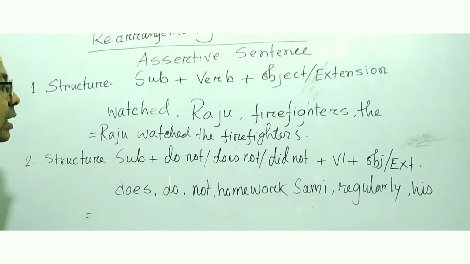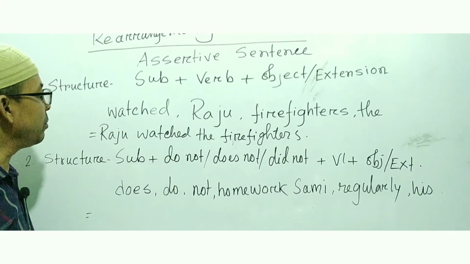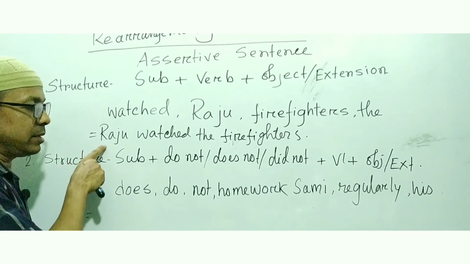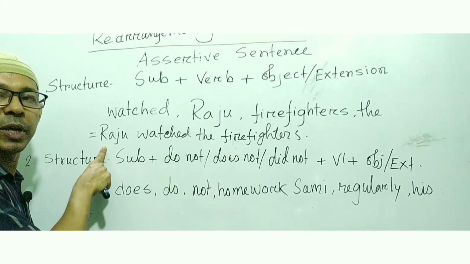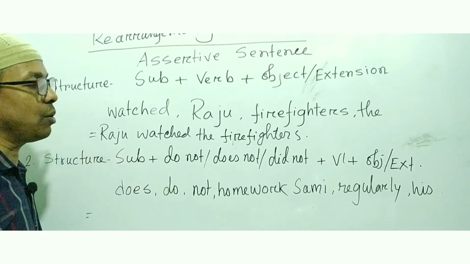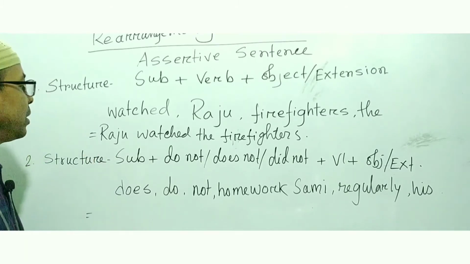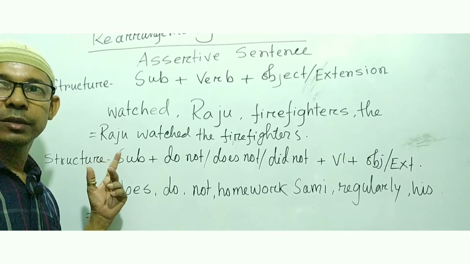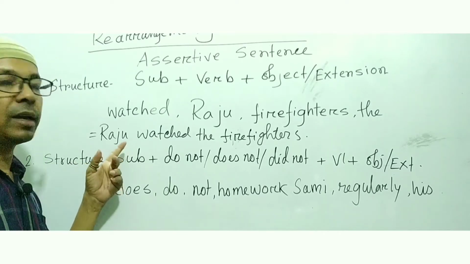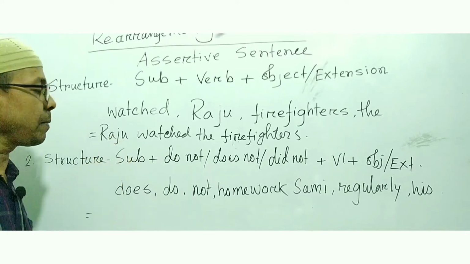So my dear student, one thing you have to remember: the first letter of the first word will always be a capital letter. So you have to be careful about using punctuation marks. Okay.